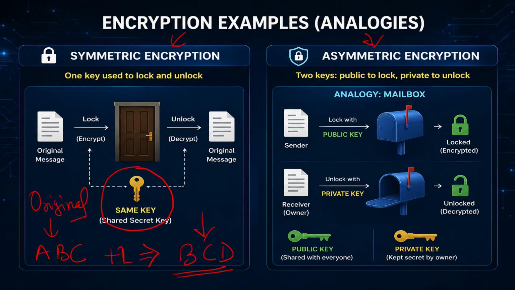It is encrypted by +1, and if the receiver does the -1 using the same key, he will get ABC again. So this is an example of symmetric encryption where the same key is used for encryption as well as for decryption.